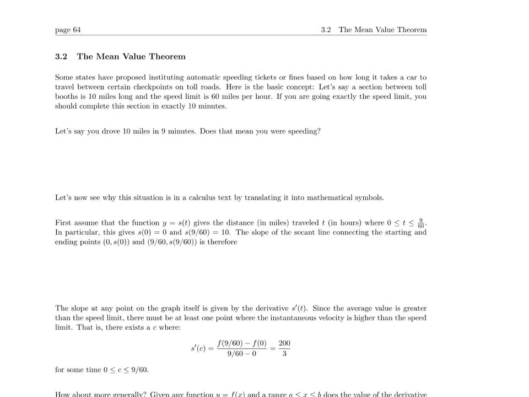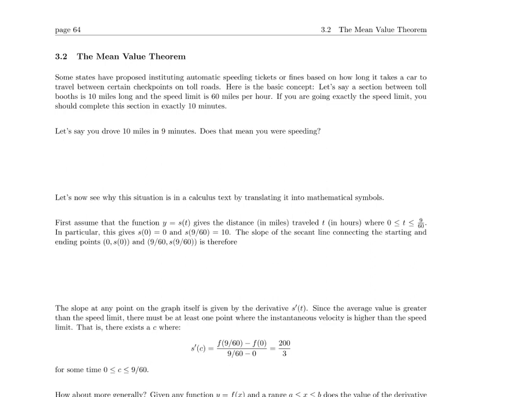So this is actually a real thing. It hasn't happened, but some states have proposed instituting automatic speeding tickets based on how long it takes you to travel between certain checkpoints on toll roads. So if they know what the speed limit is, in this example 60 miles per hour, and a section is 10 miles long, we know that if you're going the speed limit, it should take you exactly 10 minutes. So let's say you drove 10 miles and it took you 9 minutes. Does that mean you were speeding?